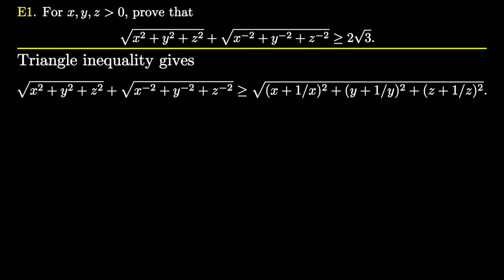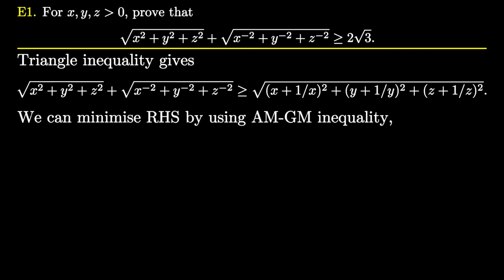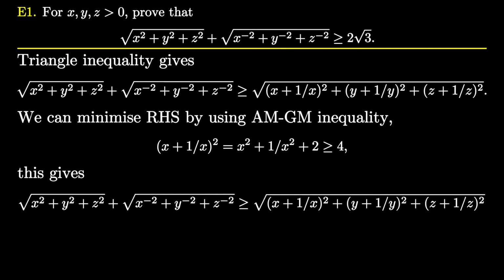Yes, you are right. We should attempt to minimize the RHS. But how can we minimize the RHS? Notice that in the RHS, we are getting the sum of reciprocals. AM-GM inequality is an ideal tool in such situations. So by using AM-GM inequality, we minimize the RHS and hence we get the desired result. This completes the solution. It was a good problem based on triangle inequality. Once we initially hit the idea of using triangle inequality, the rest of the work was not very difficult.